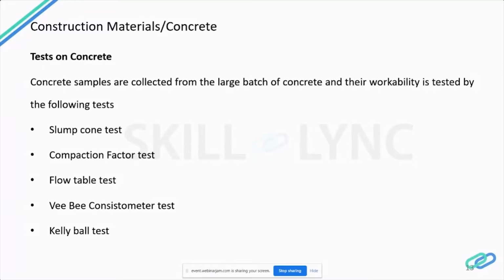So, Kelly ball test. The Kelly ball test is a simple and inexpensive field test that is used to measure the workability of concrete, similar to the concrete slump test. It is more accurate and faster than the slump test. This test uses a device that consists of a metal hemisphere, that is a ball type, thereby indicating the consistency of fresh concrete by its level of penetration. The metal hemisphere or the ball is dropped from a certain height, and in this test, the depth is determined through the metal hemisphere, which sinks under its own weight into the fresh concrete.